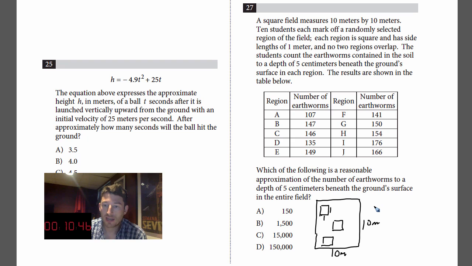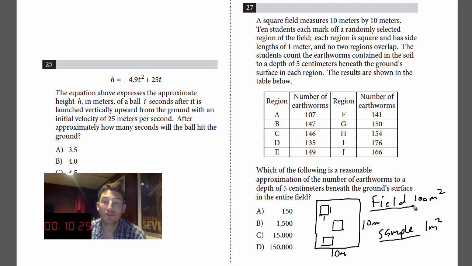So the entire field is 100 meters squared, and we'll call each one of these a sample. These little squares where each kid is digging is 1 meter squared. Whatever they find in here, to get the amount in the entire field, they should multiply by 100, because this is 1/100th of the total size.